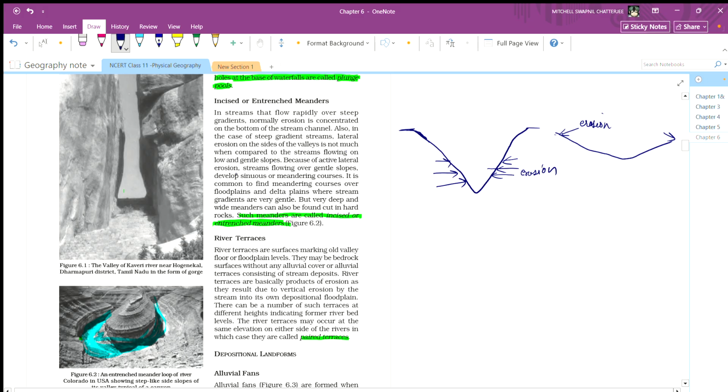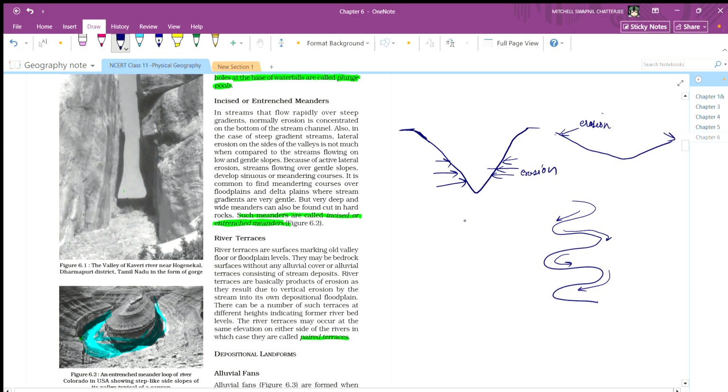Because of active lateral erosion, streams flowing over gentle slopes develop sinuous and meandering courses. So on gentle slopes, the river or stream goes like this, in this direction, then this direction.